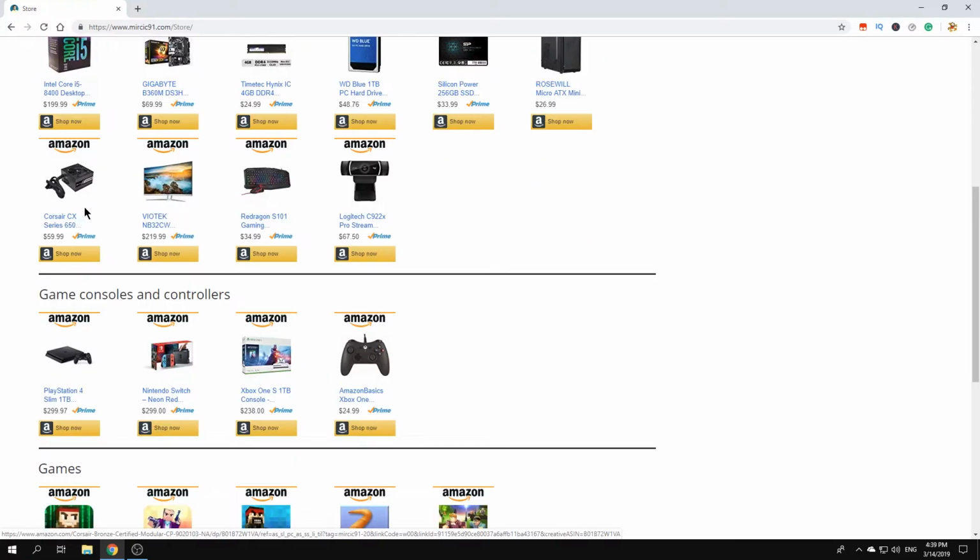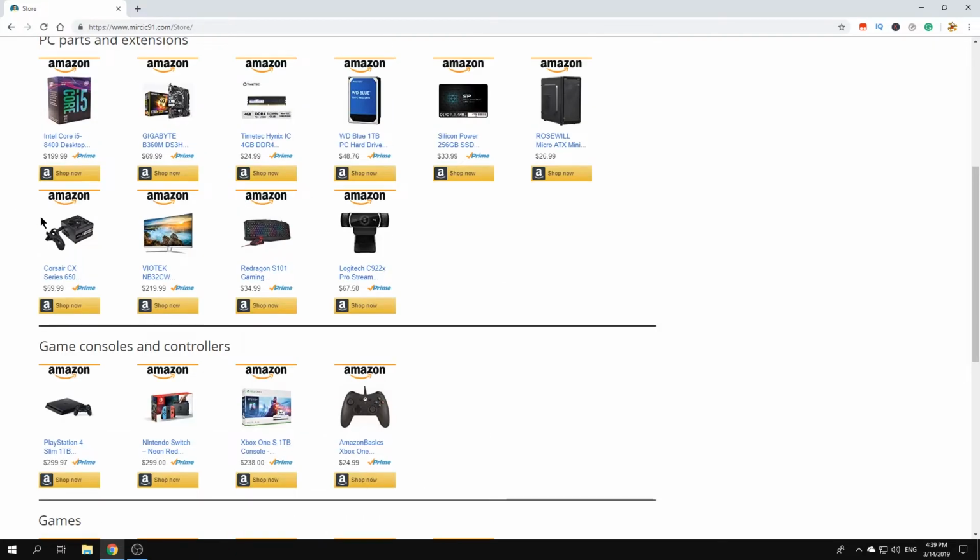Next thing, of course, PSU. A modular one, I would say, is the best thing to go for. If you just buy non-modular, you'll have problems with cables all the time, so just buy this one. It's also 80 plus bronze, which is what you need to go for if you want to buy on budget. I would say the best deal ever is this one, $60, well priced.